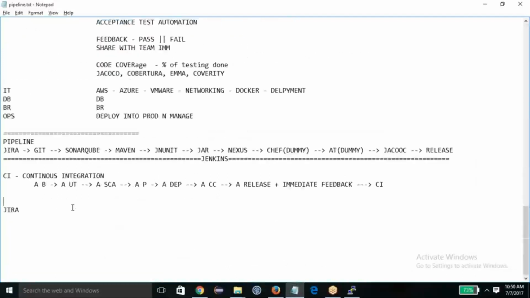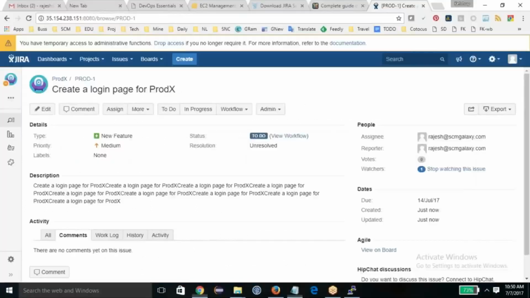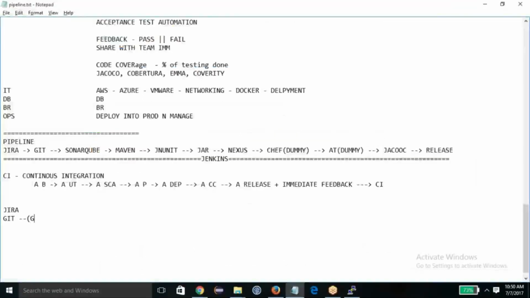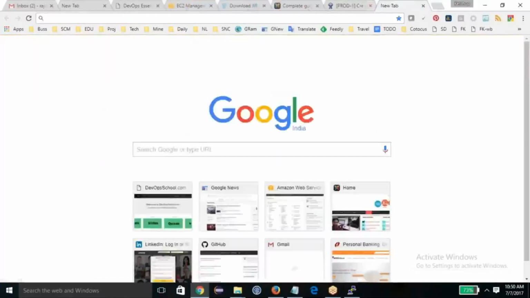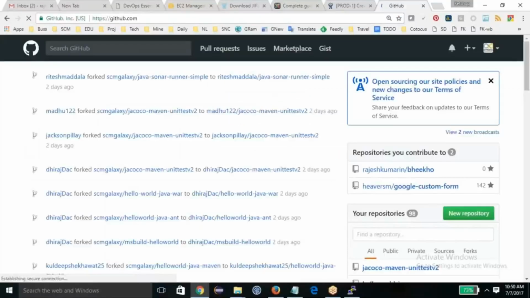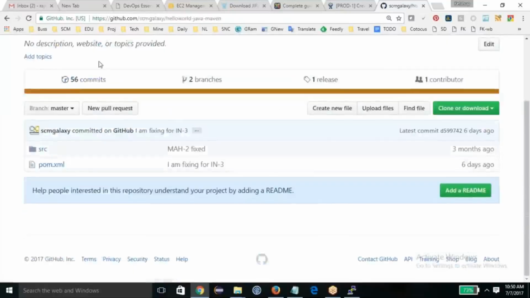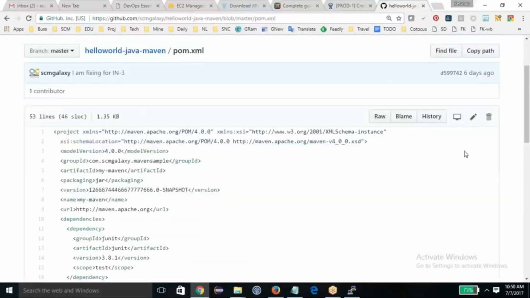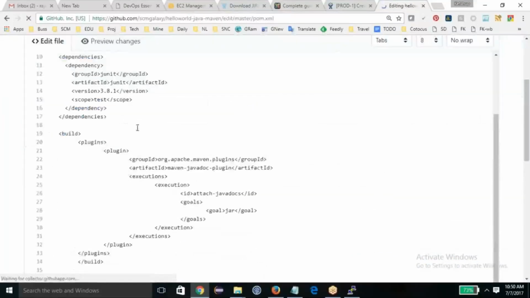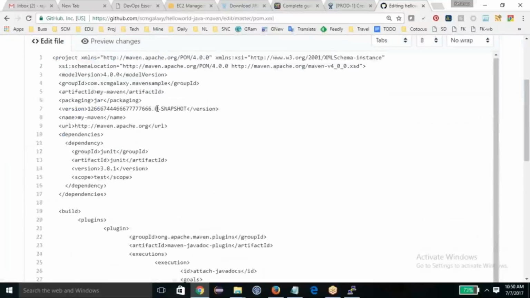Now you have Jira, but where will you start coding and storing the source code? Git. I am going to use Git via github.com so we can save some time setting up. So I'll go to github.com and have my code ready there. Assuming my code is, let's say, this one. This is my code and I'm going to modify it online. This is my sample code. I've already logged in, and I'm acting like a developer now, and I added my code.